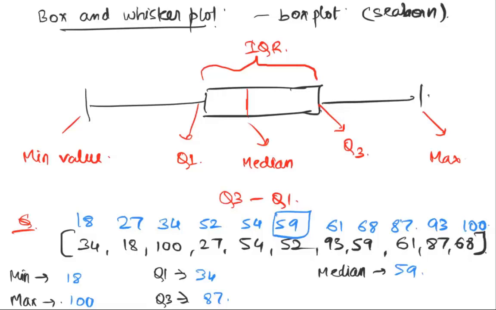Within these 5 points I want to find the middle point. That's this point, so this becomes my Q1. Why is this the middle point? Because 2 points to the left, 2 points to the right. Similarly, 87 is my Q3 because 2 points to the left, 2 points to the right. So I know what my Q1 and Q3 are. Is that okay? Perfect.